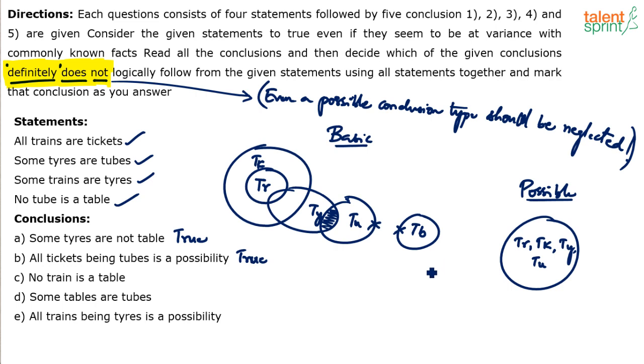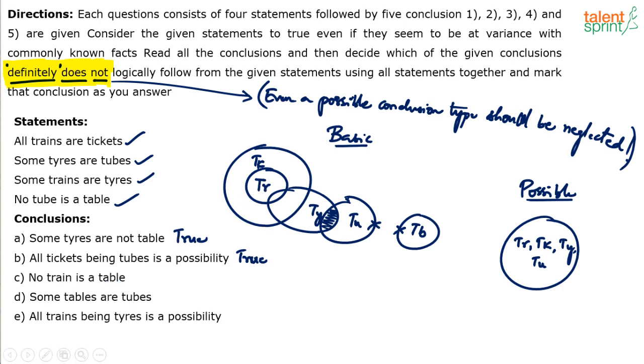But then, will it always be true? No. Because tables can come and touch trains. Tables should not overlap with tubes, but a table can come and overlap with trains. So a table here can be drawn in this fashion, which overlaps with trains. So "no train is a table" will become false there.